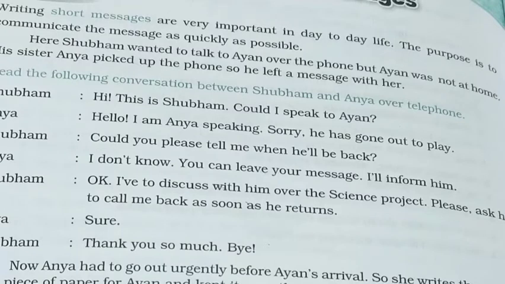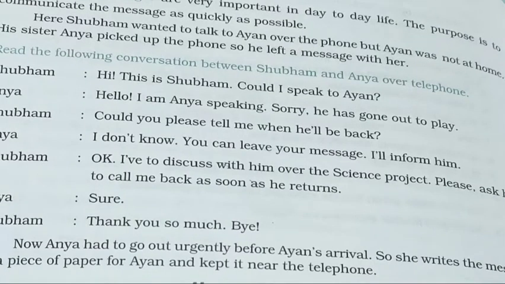Here Shubham wanted to talk to Ayan over the phone, but Ayan was not at home. His sister Anya picked up the phone, so he left a message with her. So read the following conversation between Shubham and Anya over telephone.